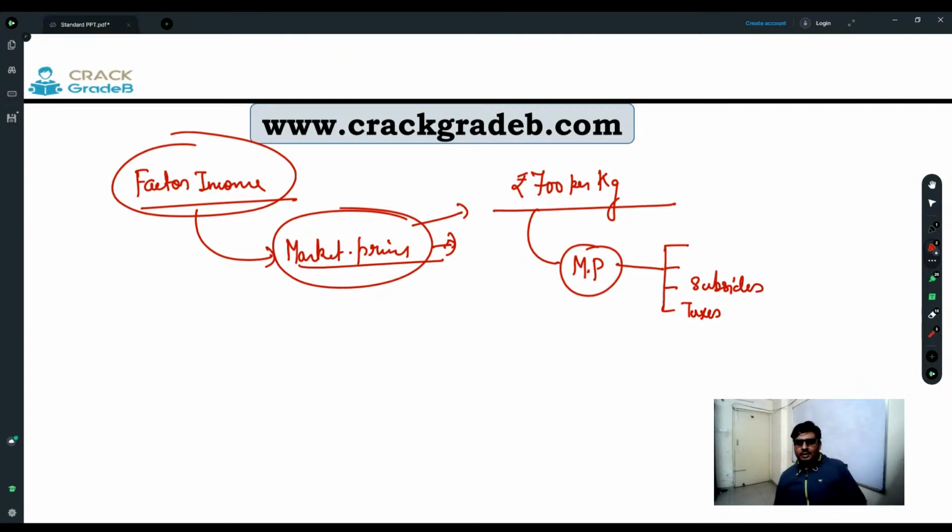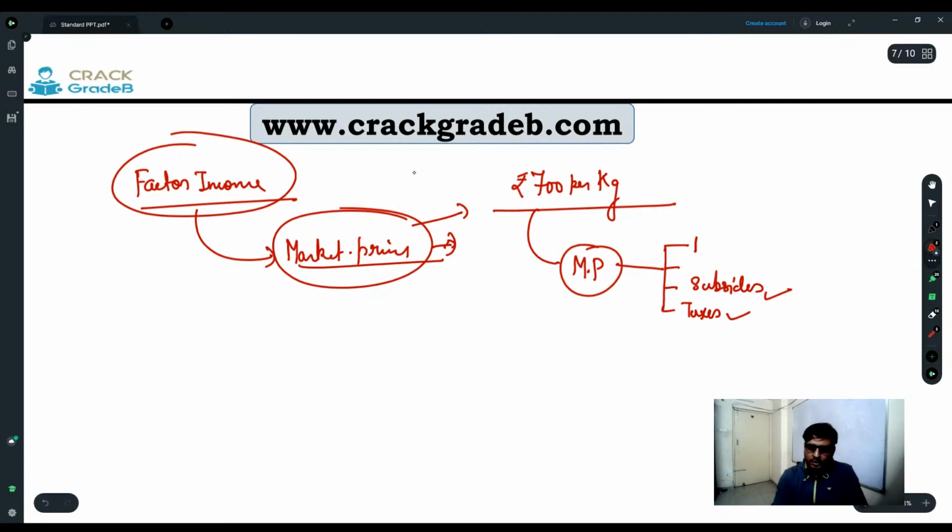So market price comprises taxes and subsidies also. In this case, because we are taking the example of a sweet, we are not going to consider any subsidy. Why? Because it's a sweet, not an essential thing, so there will definitely be no subsidy. But apart from taxes and subsidy, what other things are going to be part of this market price?